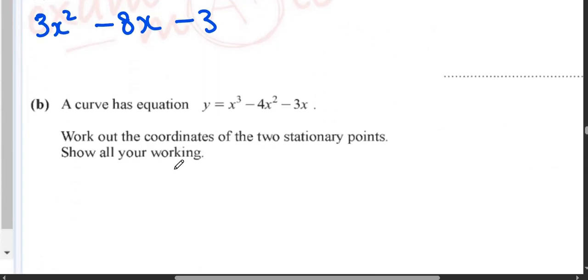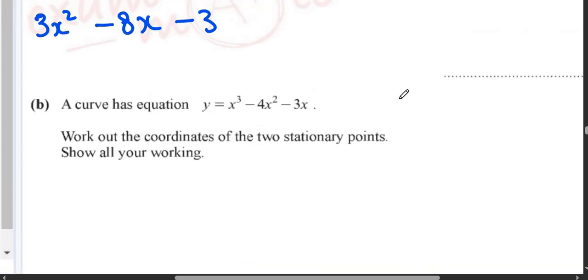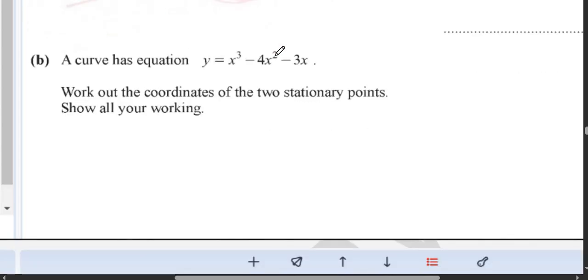Now it says work out the coordinates of the two stationary points. Since it's asking you to work out the two stationary points, what you need to understand is that when we differentiate, it's basically dy over dx.